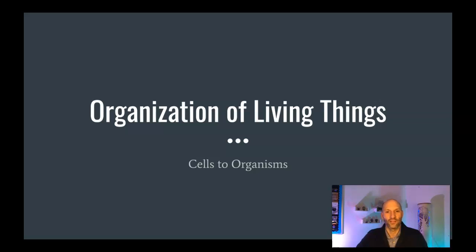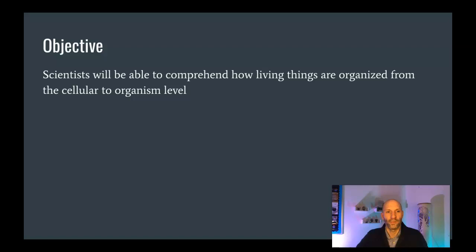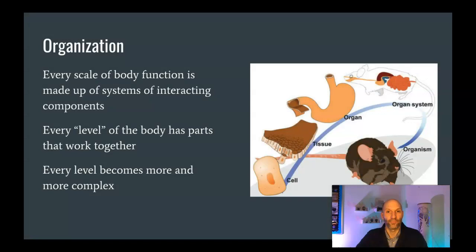Organization of living things. In this video, scientists will be able to comprehend how living things are organized from the cellular to the organism level. Now, all living things are organized, and in fact, every scale of the body's function and structure is made up of systems of interacting components.